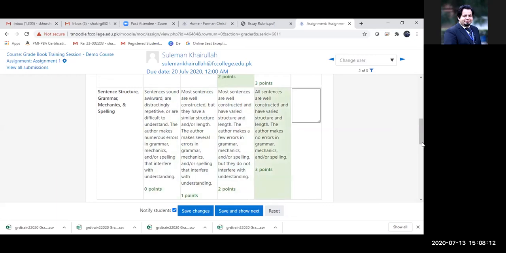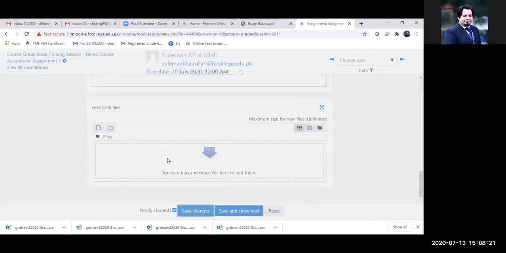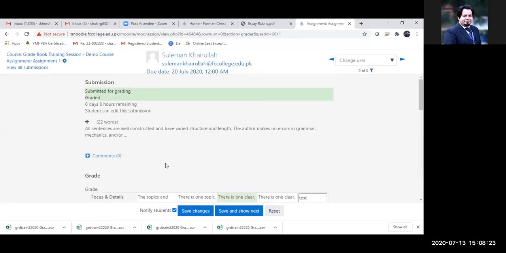So for the fourth level, I can simply save the changes. So Suleiman has been graded. Now you must be wondering how many marks Suleiman got, because I only selected the options from my rubric.